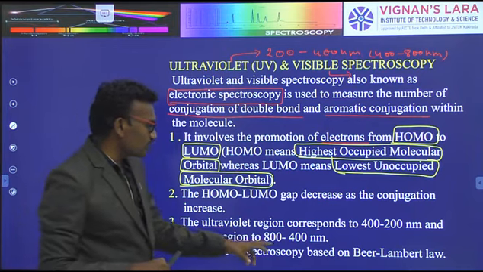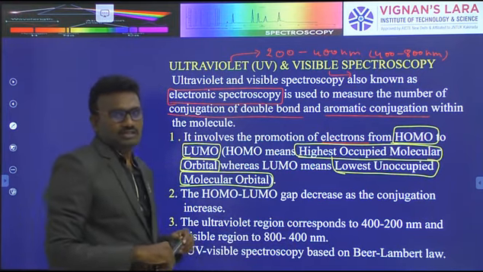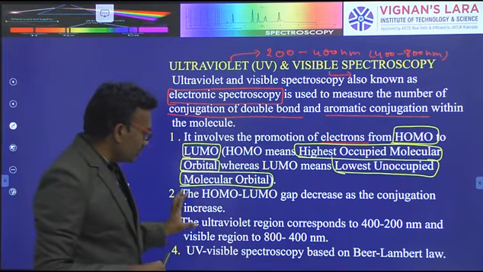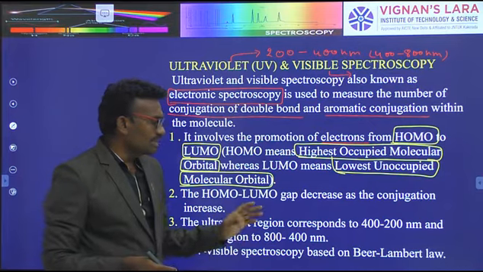UV visible spectroscopy works based on Beer-Lambert's law. What is Beer-Lambert's law?